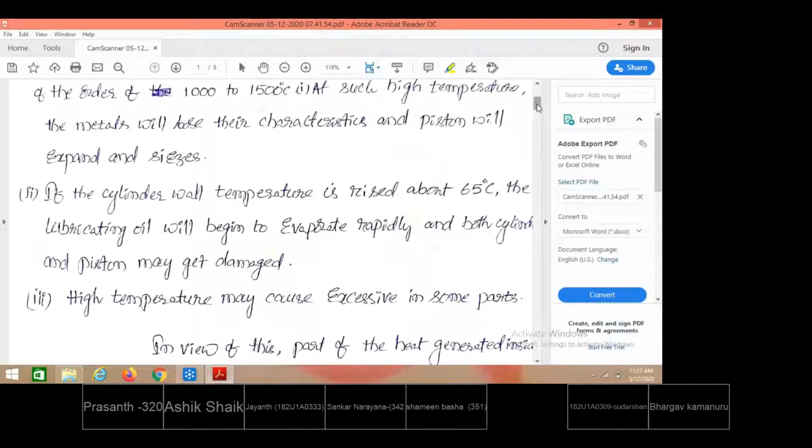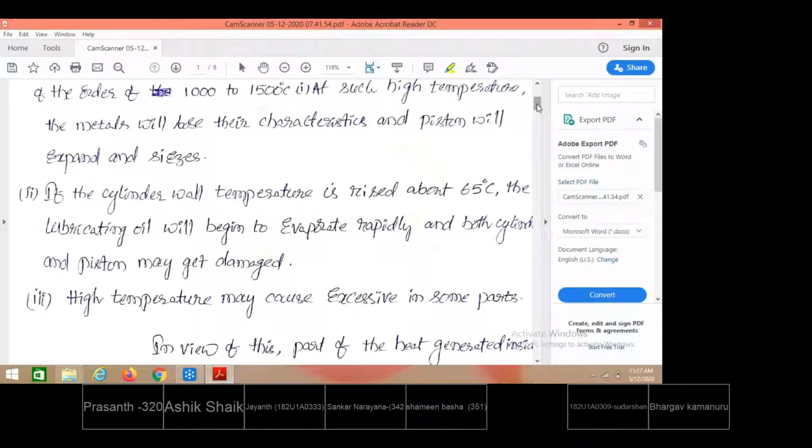Suppose the temperatures are not reduced to the normal working conditions. With the continuous increase of temperature, there is a chance of developing thermal stresses within the engine parts. When thermal stresses cross the allowable limits, damage to the engine parts will take place. So, keeping all these negative effects of rising temperature within the engine parts in mind,